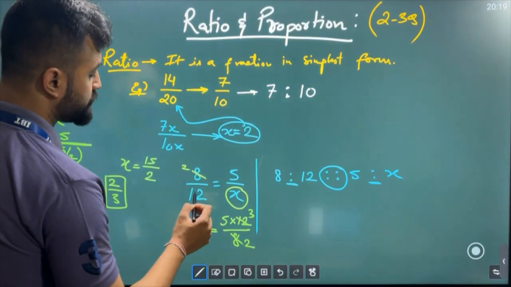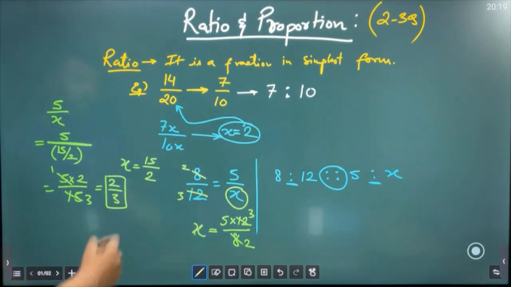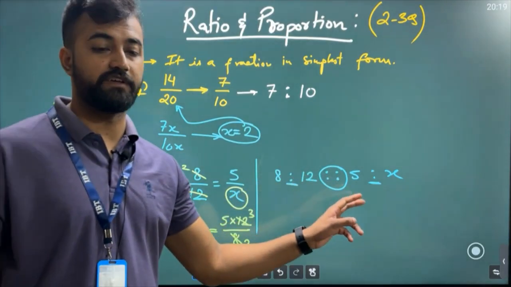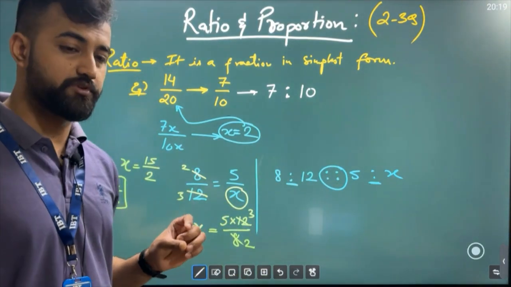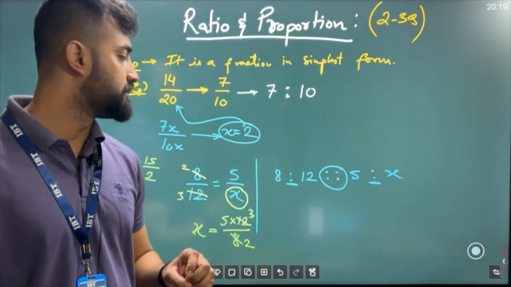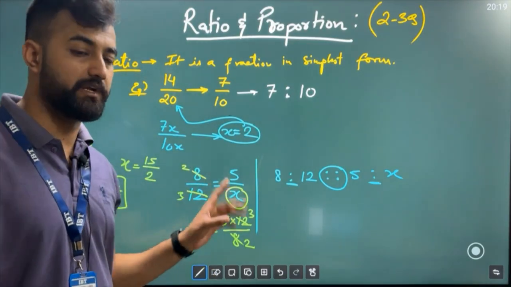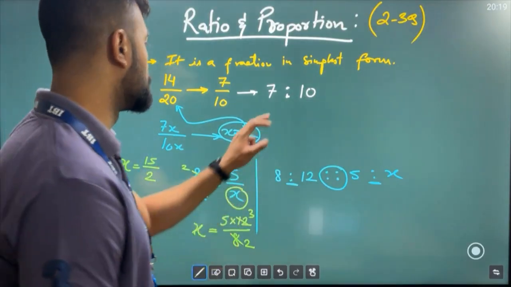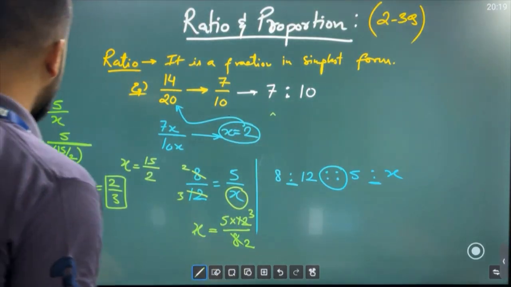4 2s are 8, 4 3s are 12. See, you're getting the same answer, right? So that is why this particular thing is known as a proportional. When I say proportional, it means that they are exactly equal. Whatever you're doing here, the same thing should be done out here also. Clear? Chalo, done. ठीक है.